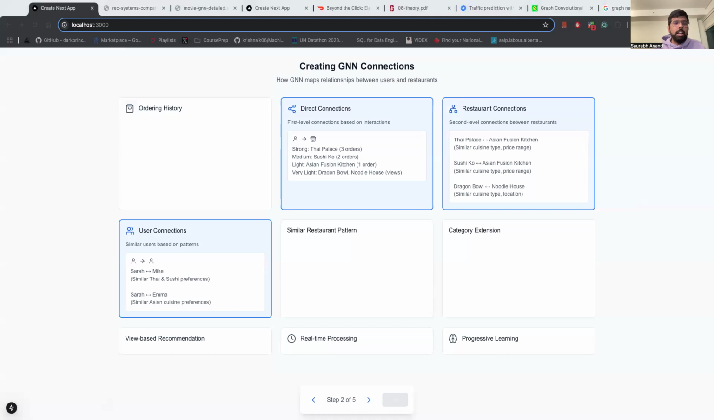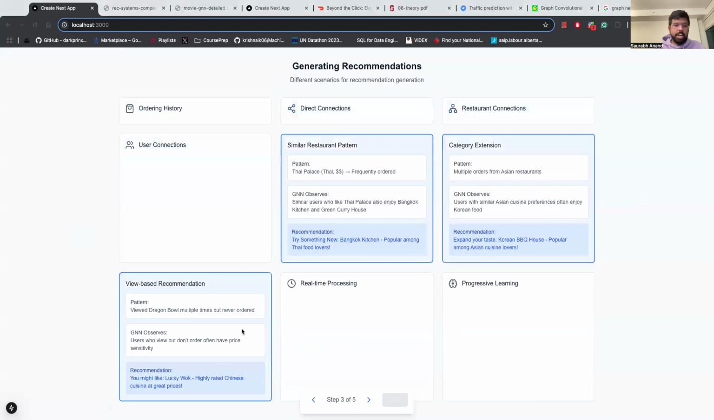So now it'll try to map Sarah with similar users. Mike has also ordered from the Thai and sushi places. Emma has also ordered from similar Asian cuisine places, right? So now, how are these recommendations generated? Now we come to the interesting part. How will these recommendations be generated, right?